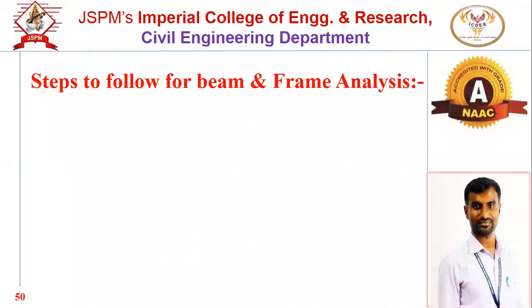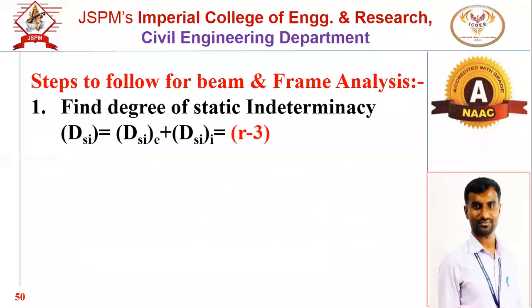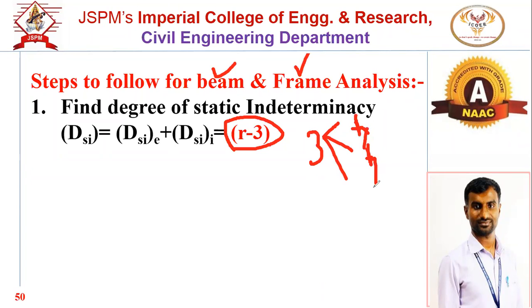Now the steps to follow, note it down. Step number 1, in case of beam as well as frame, if the numerical is given, initially we have to find the DSI. As this is the force method, we have to identify the number of unknown forces. The DSI is given by R minus 3, the number of unknown reactions minus 3. And 3 is nothing but the equations of statics: summation Fx equal to 0, summation Fy equal to 0, summation of moment equal to 0. These are the three conditions.